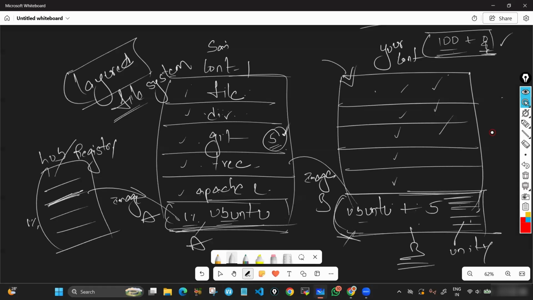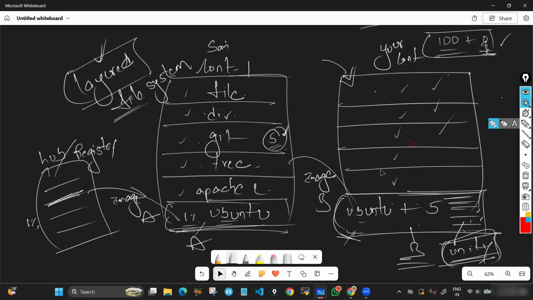Union is strength. You can't break that unity. So here also, these layers form unity when it is in image format. That's why you can't edit it. That is what union file system is. When it is in a container, we call it layered file system. When it is in image format, we call it union file system. Simple. That is how things work.